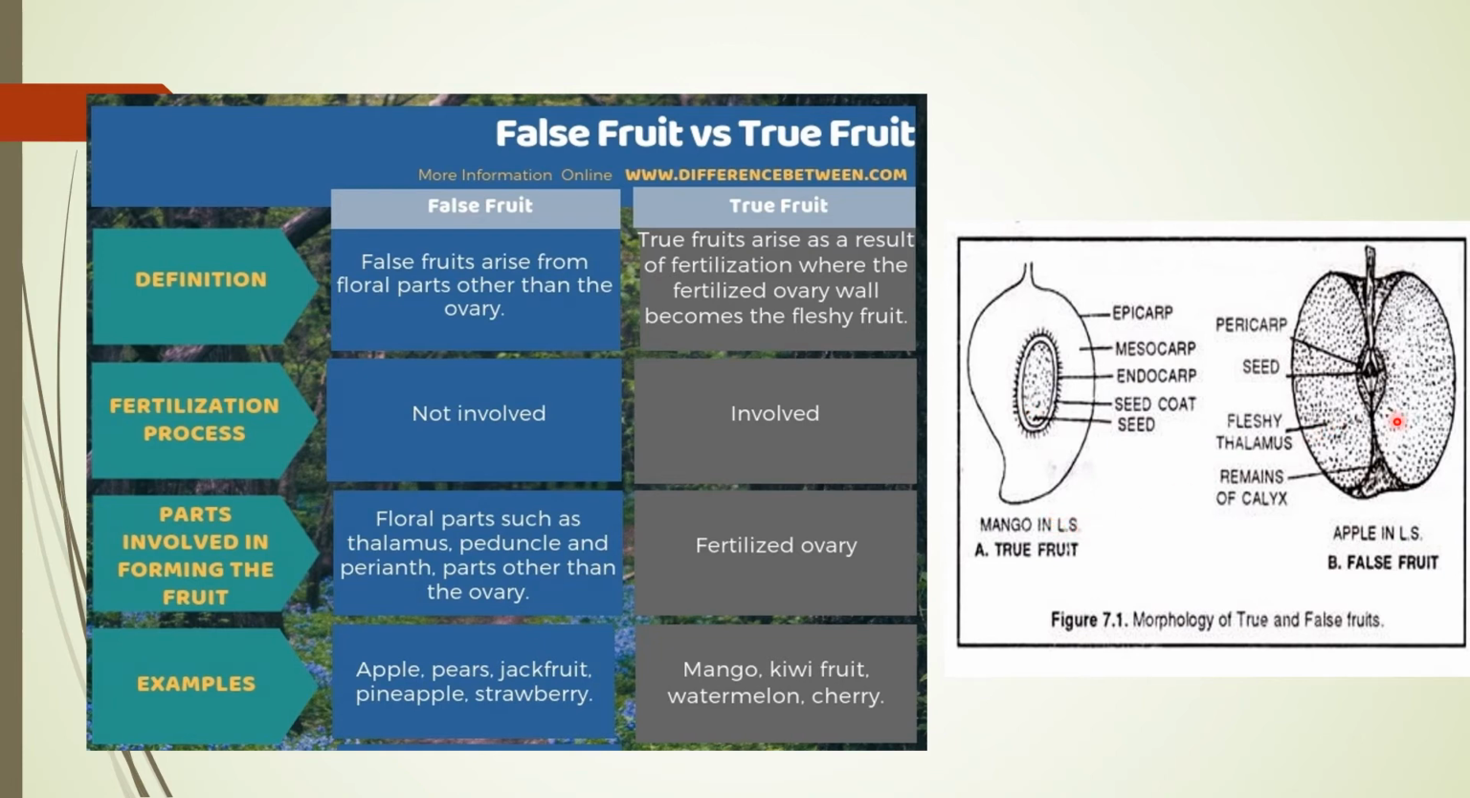If we talk about the false fruit, as you can see over here, the seed is covered by the pericarp, and along with that the part that we are eating is the fleshy thalamus. It means in the formation of an apple, the thalamus also participates in the formation of the fruit, and along with that the calyx part of the flower is also attached at the base of the apple. That's why apple comes in the category of false fruit.